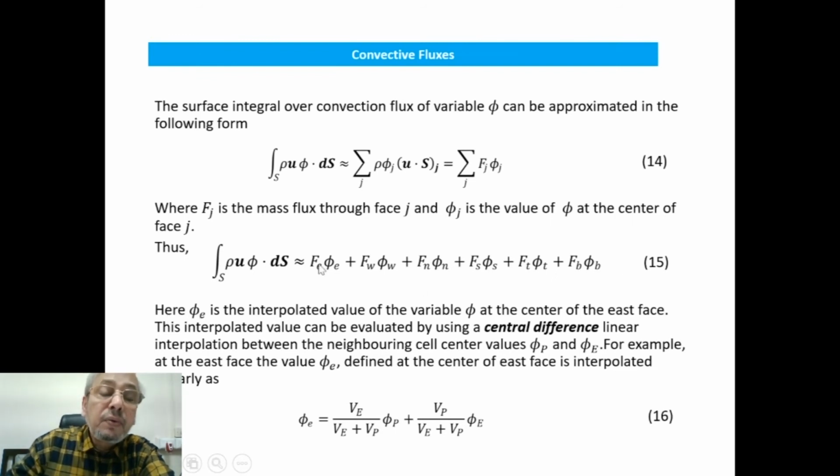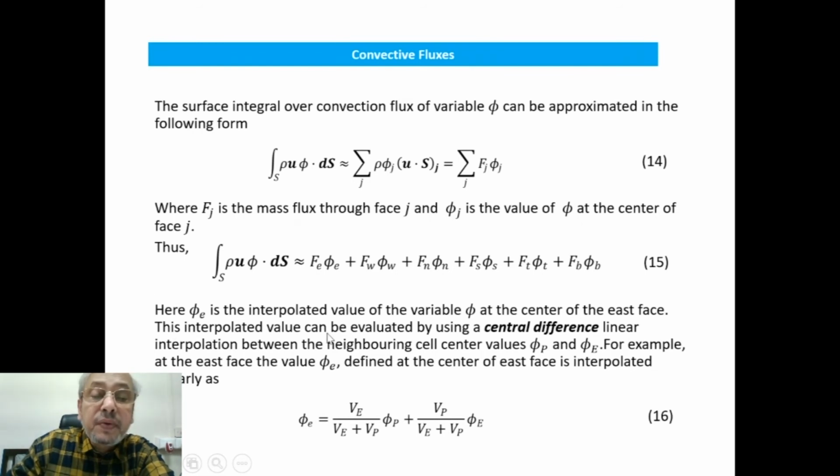Here, for example, phi e is the interpolated value. Small e is the midpoint of the eastern cell face. So phi e is the interpolated value of the variable phi at the center of the east face.